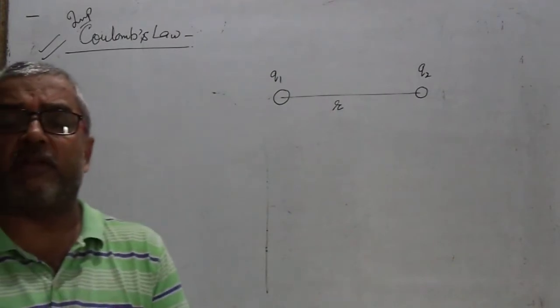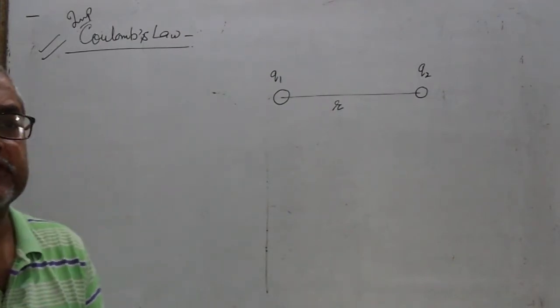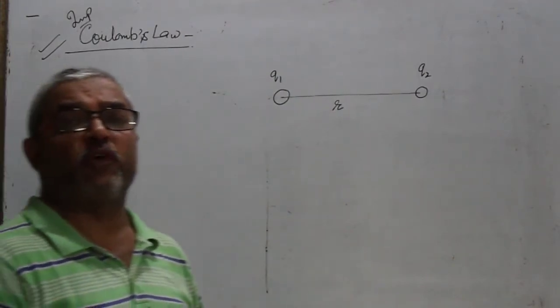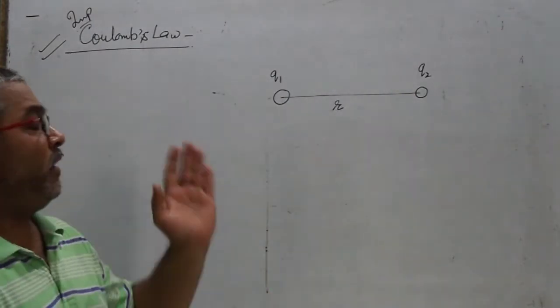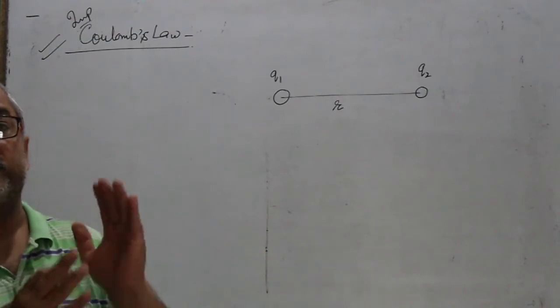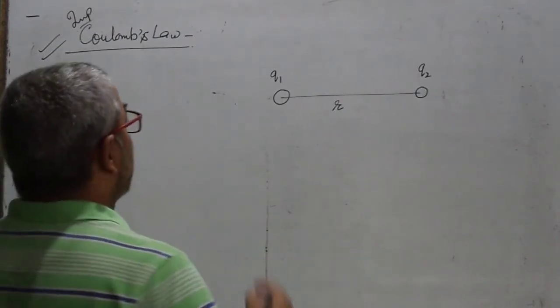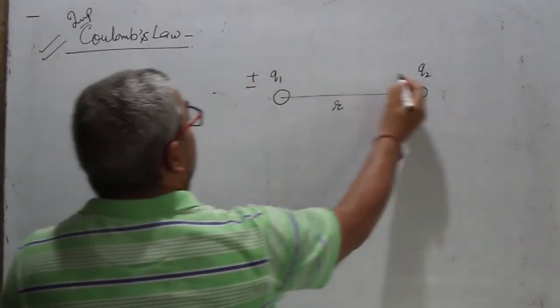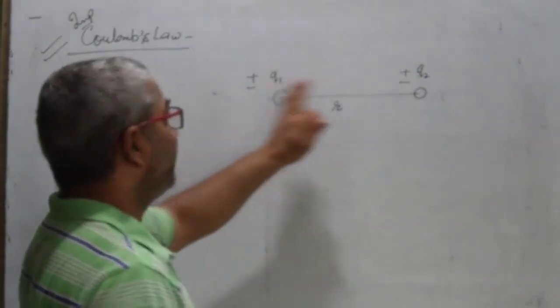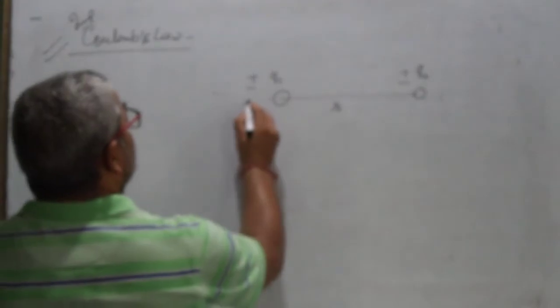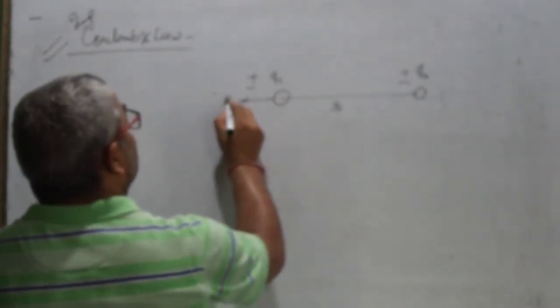The nature of the force acting between two point stationary charges depends on the nature of the point charges. If both charges have the same nature, either positive, positive or negative, negative, then the force between them is repulsive.